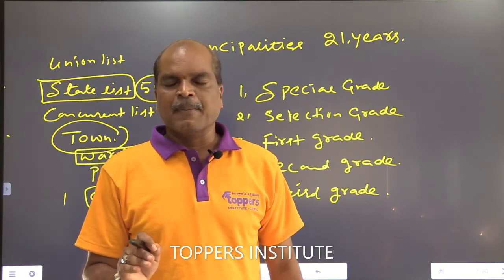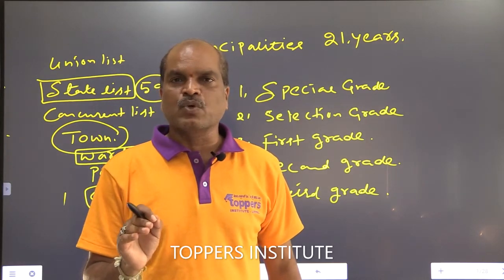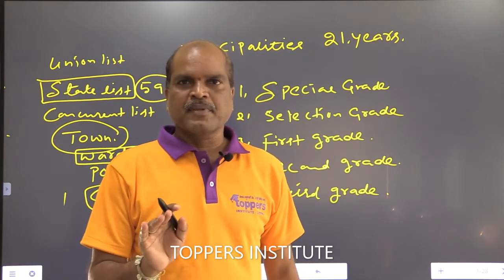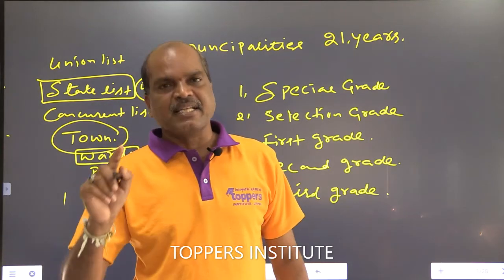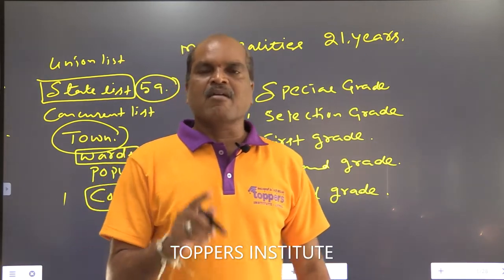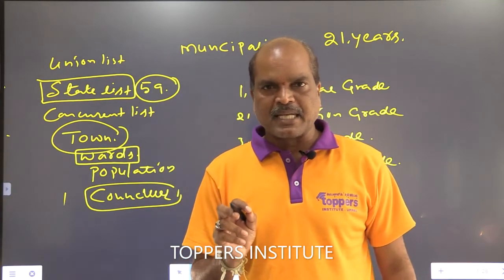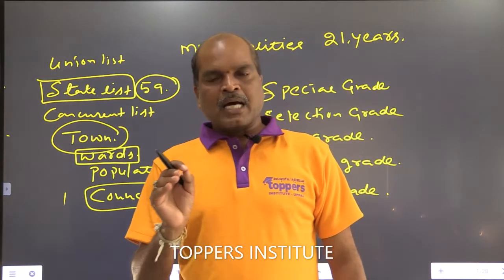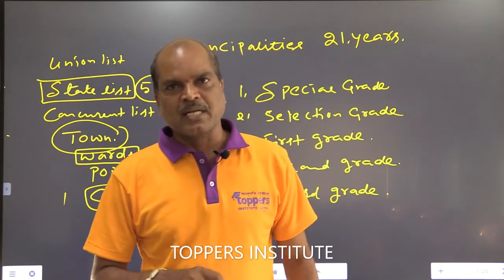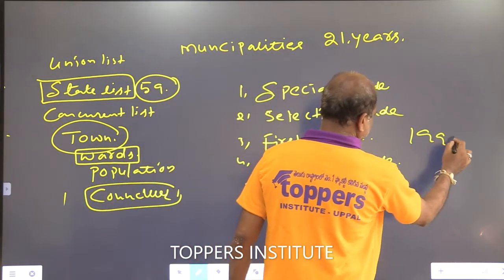Okay, it is compulsory. Whoever has more than 2 children, up to 1995 no problem. But after 1995, whoever has more than 2 children is not eligible to contest in local government elections, either urban local governments or rural local governments. The cutoff year is 1995.